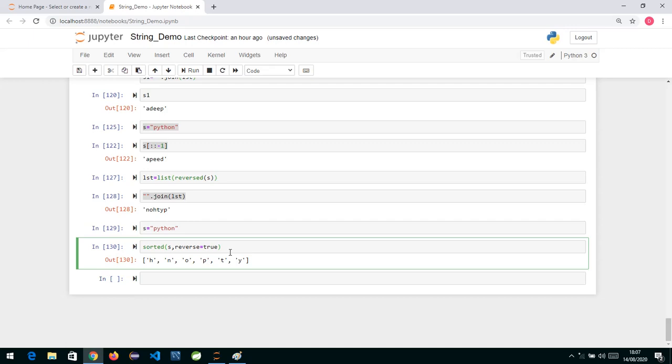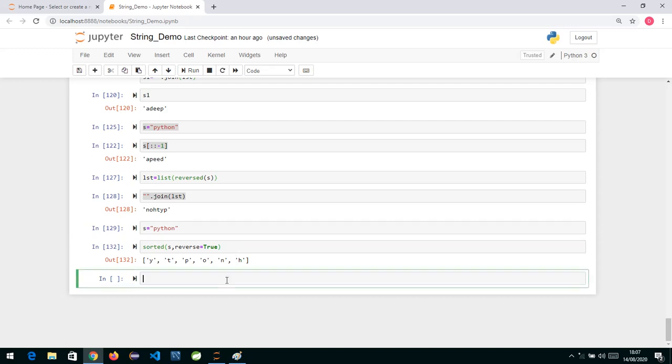When we write reverse is equal to true, make T capital, because in Python True is capital T and False is capital F. When I write reverse equal to True, it means I now want reverse order sorting. Reverse means descending order sorting. Now if you check, it has sorted in descending order. If you don't pass this argument, by default it will sort in ascending order. If you specify True, it means I want descending order, and accordingly it will give you descending order.